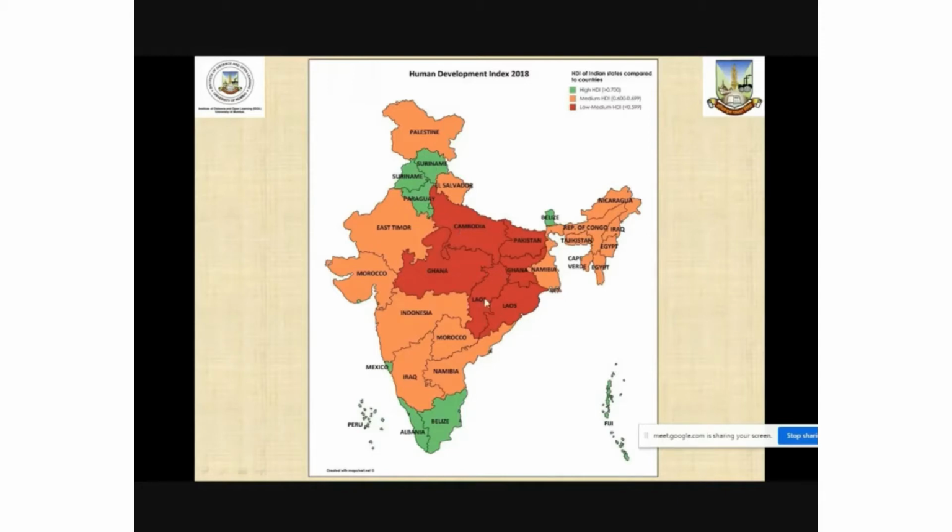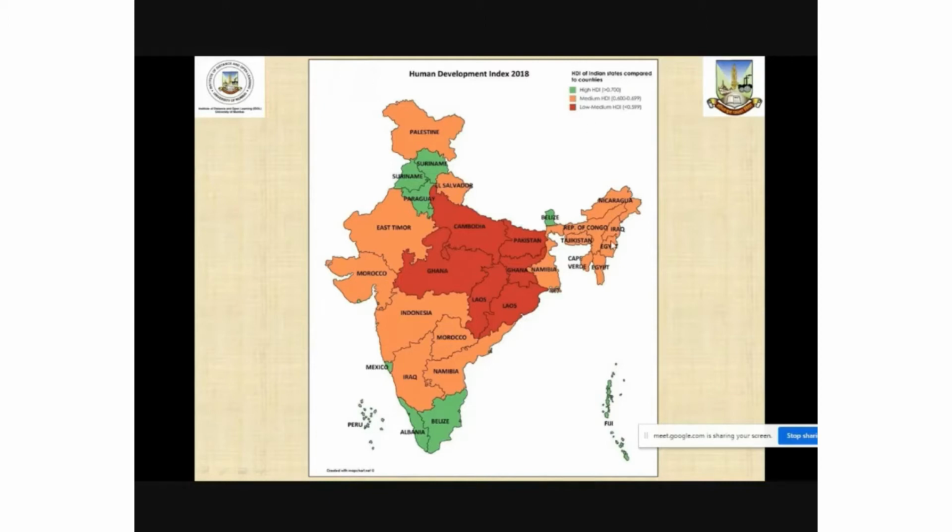Whereas the states in this area, including Uttar Pradesh, Bihar, Jharkhand, Orissa, Chhattisgarh, and Madhya Pradesh, show the least level of human development. Maharashtra, Gujarat, Rajasthan, Karnataka, and many other states in these regions show a moderate level of human development.